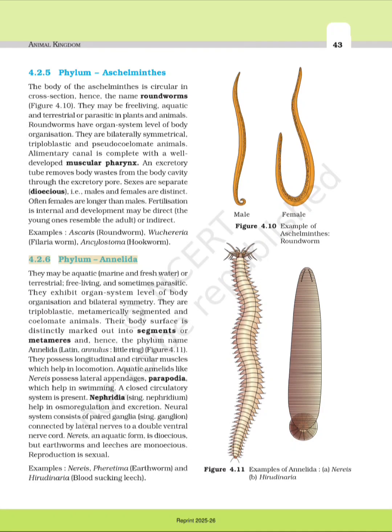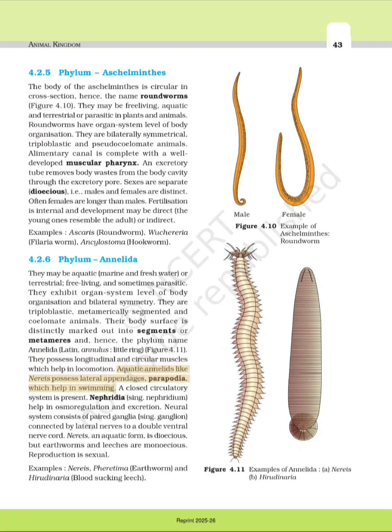4.2.6 Phylum Annelida. They may be aquatic, marine and freshwater, or terrestrial, free-living, and sometimes parasitic. They exhibit organ system level of body organization and bilateral symmetry. They are triploblastic, metamerically segmented and coelomate animals. Their body surface is distinctly marked out into segments or metameres and, hence, the phylum name Annelida (Latin, annulus: little ring), Figure 4.11. They possess longitudinal and circular muscles which help in locomotion.